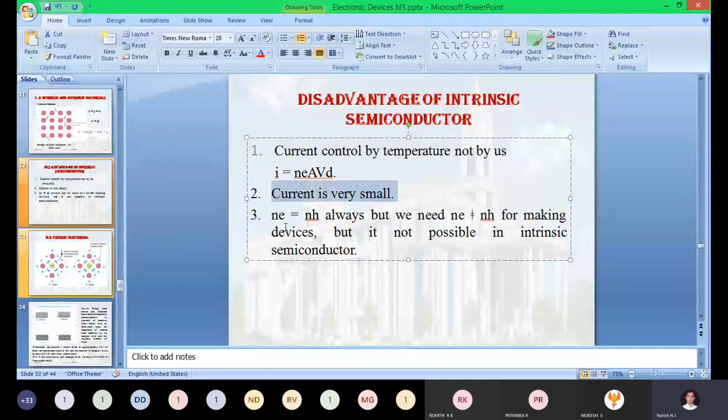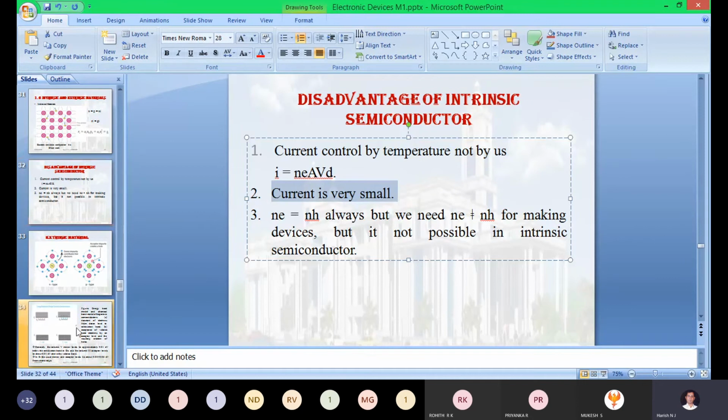If you add a trivalent impurity, Nh will become more than Ne. Once again, this equation will vary in the extrinsic material, in such a way that we eliminate these three disadvantages with the help of the doping concept, be it a trivalent or a pentavalent impurity.